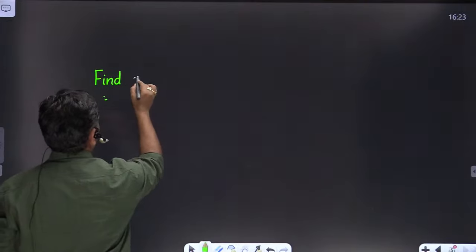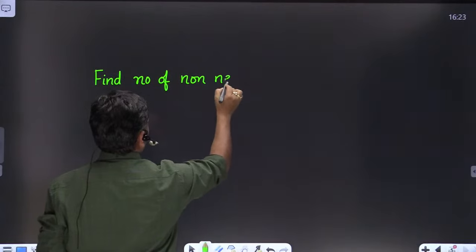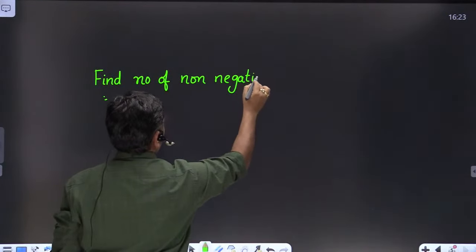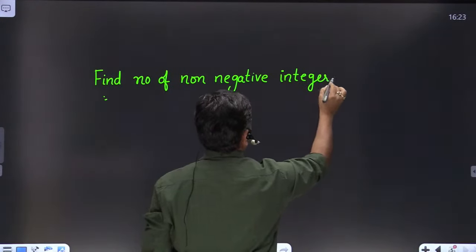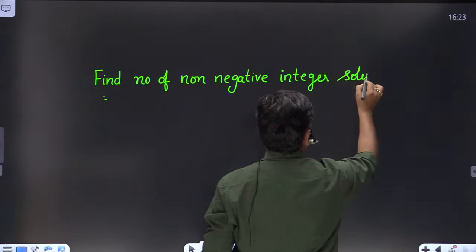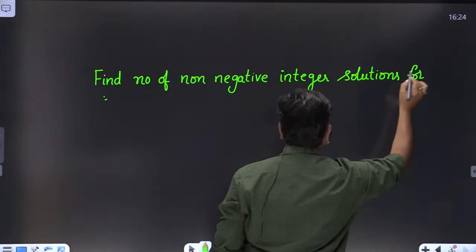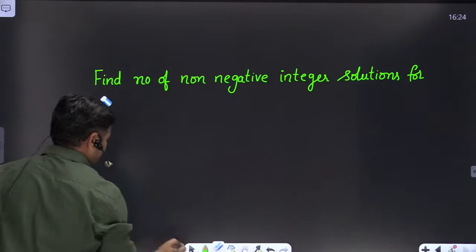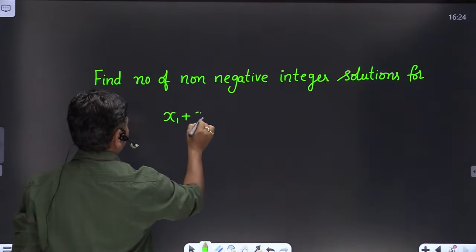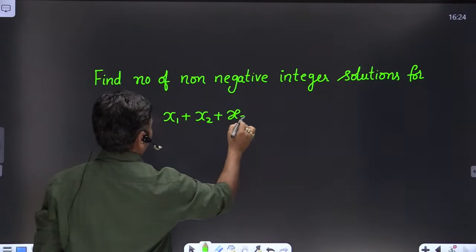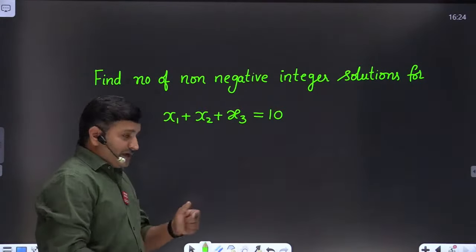Find the number of non-negative integer solutions. The first way of asking the question, friends, is like x1 plus x2 plus x3 equals 10. It is the first model, which we already covered just now.